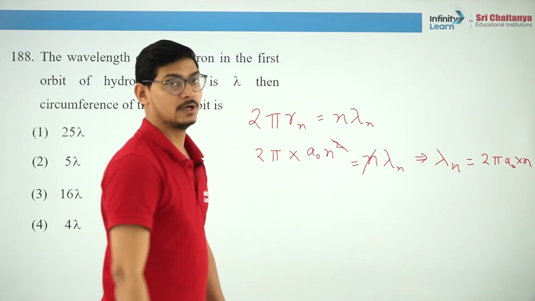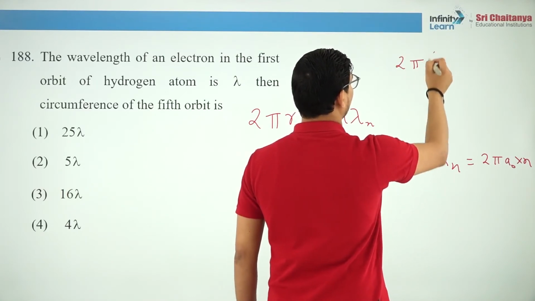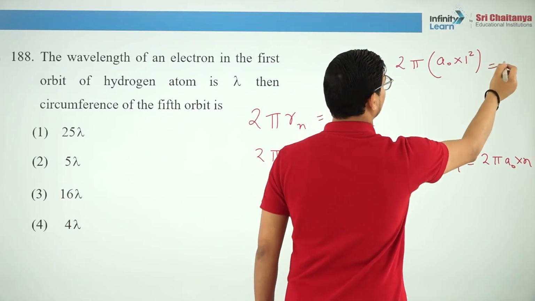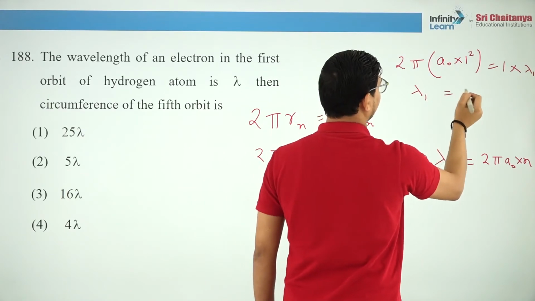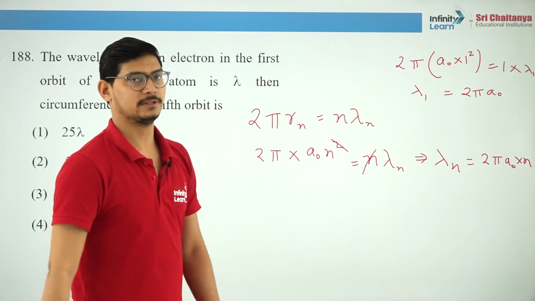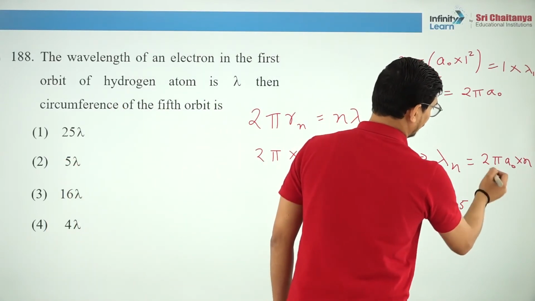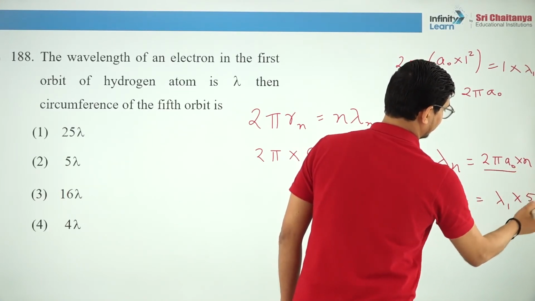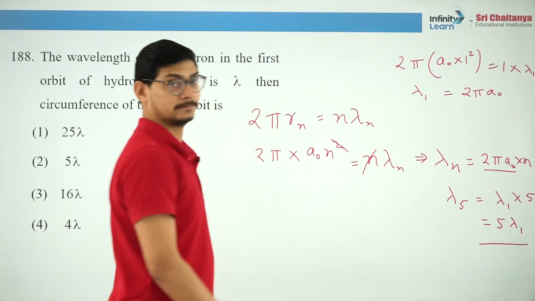Now, for the first orbit, 2 pi, what is the radius? a naught into 1 square is equal to lambda 1. So the wavelength for the first orbit is 2 pi a naught. So lambda 5 will be lambda 1 multiplied by the value of n, which is 5. So lambda 5 is 5 lambda 1. Is that clear?